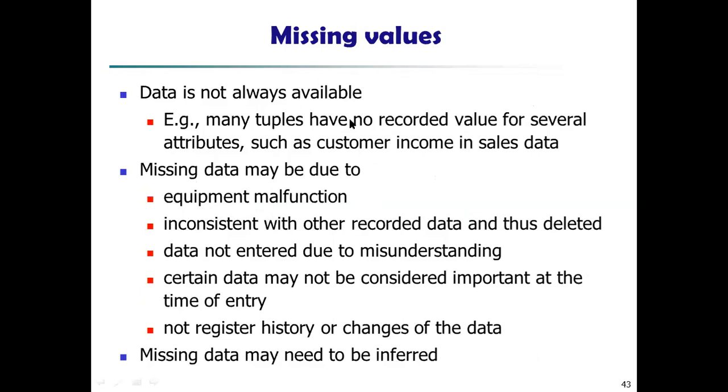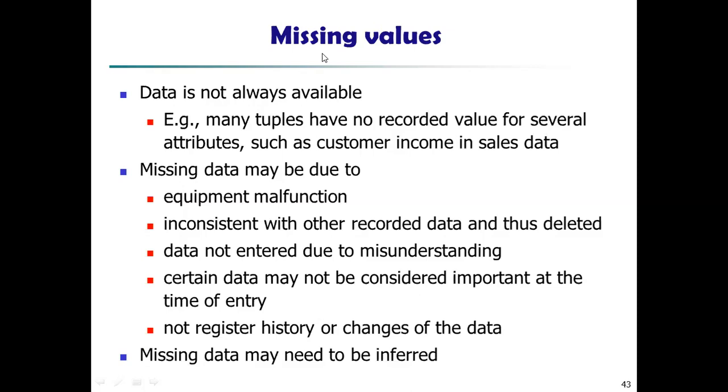So what is a missing value? A value that is not available. Many tuples have no recorded values for several attributes, such as customer income or sales data. See the example: when we fill in any form or survey form, many times we do not fill in all the values, right? So that is where missing values come in.